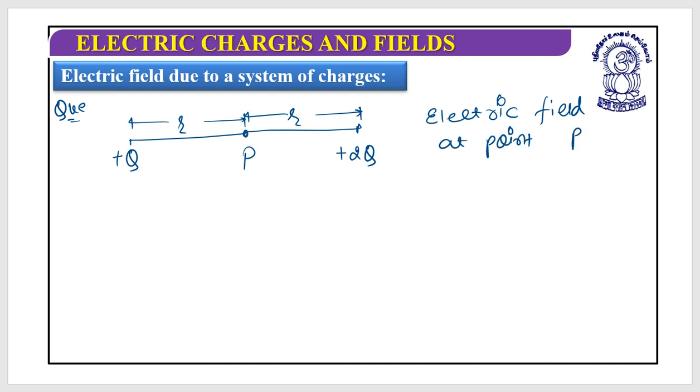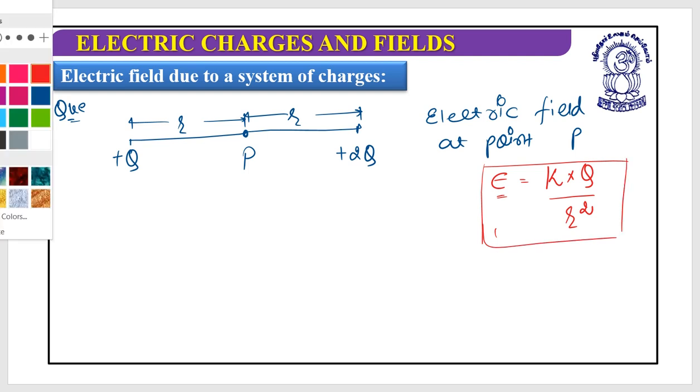But before we start this, let's remember the standard formula. The standard formula of electric field for a point charge: I should write K multiplied by the charge due to which electric field is required, divided by the square of the distance between these 2 points. This is the standard formula. E is equal to KQ by R square. Always remember this, and we are going to use this.